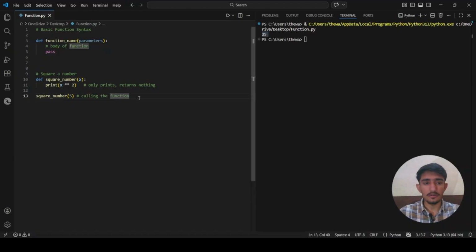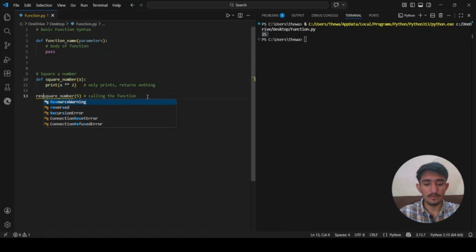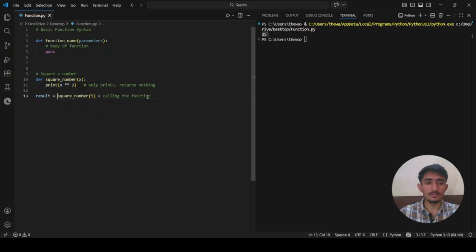What if we try to store this result in a variable? Let's say in a variable called result, we store that value, and after that we print whatever that value is. Now what do we get here?